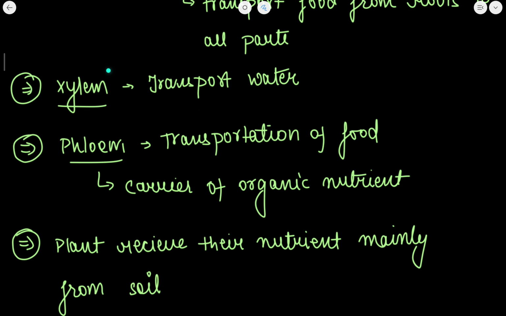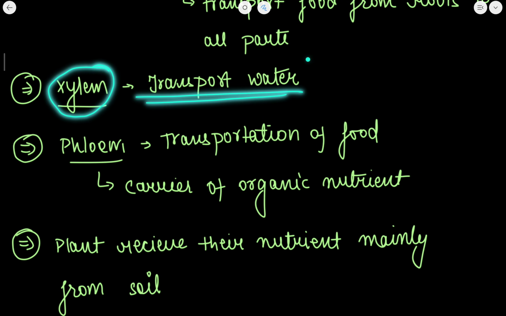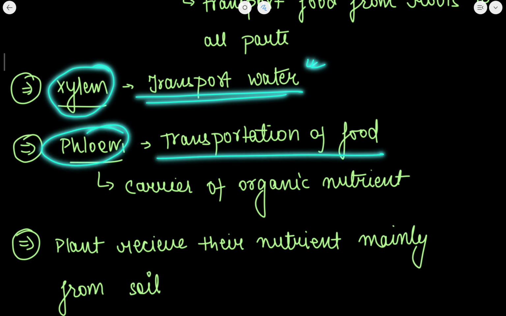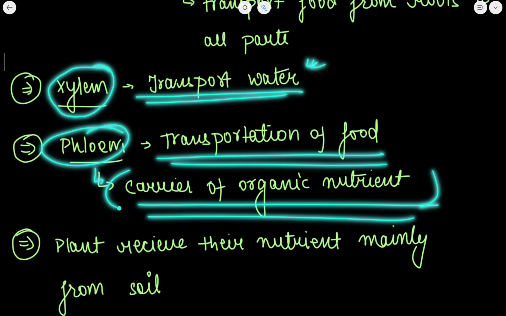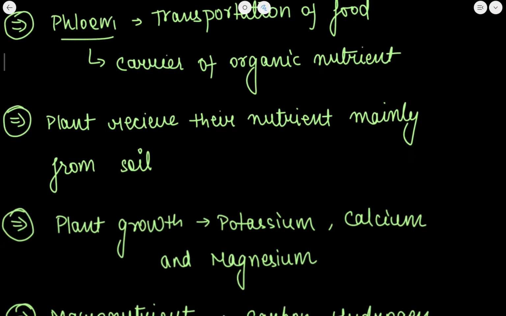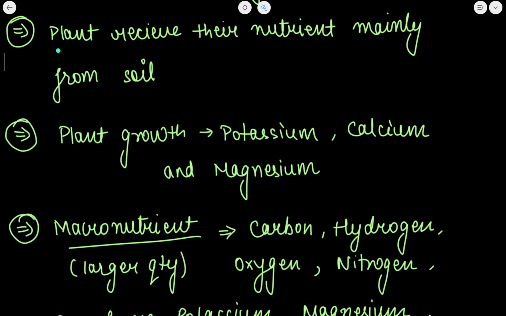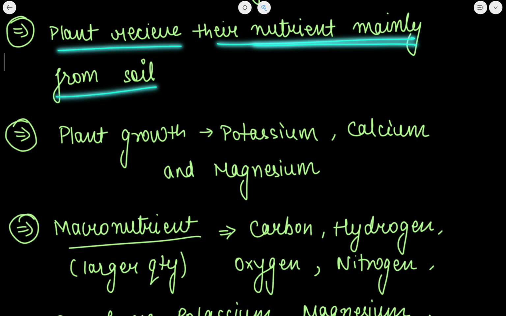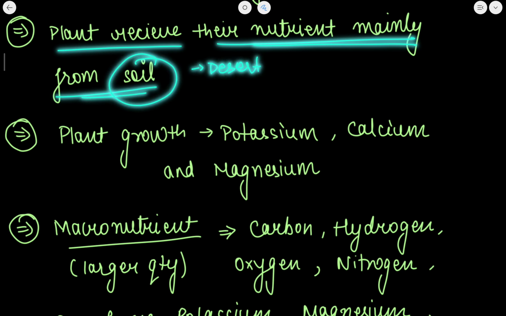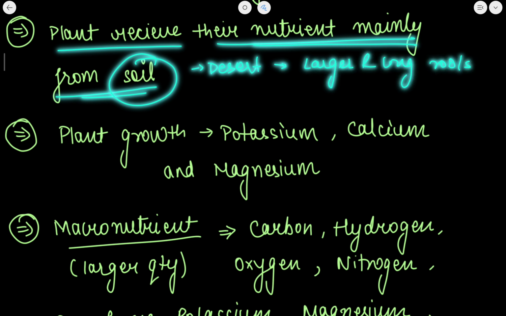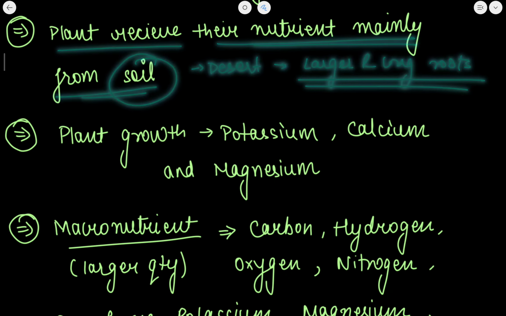Now, what is the use of xylem? Xylem transports water. Phloem transports food. Also, phloem carries the organic nutrients. The plants receive their nutrients mainly from the soil, and जो desert plants होते हैं, ठीक है, these have larger and long roots in order to trap most of the water that is there.